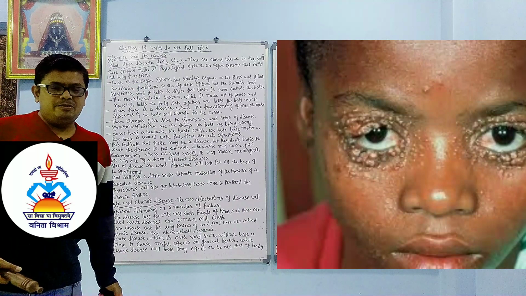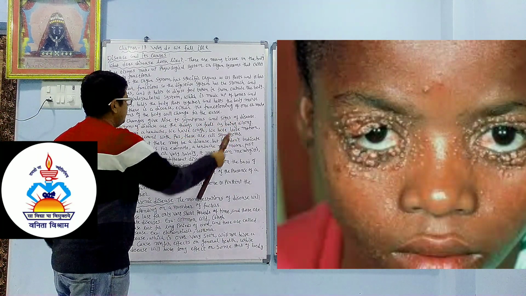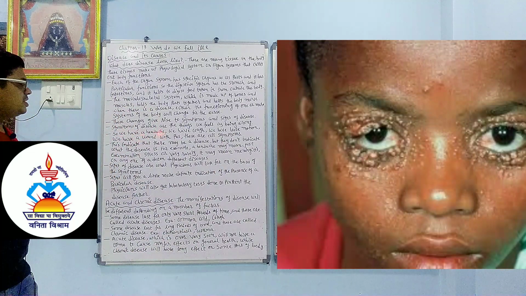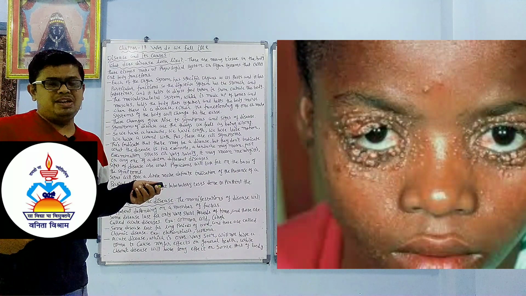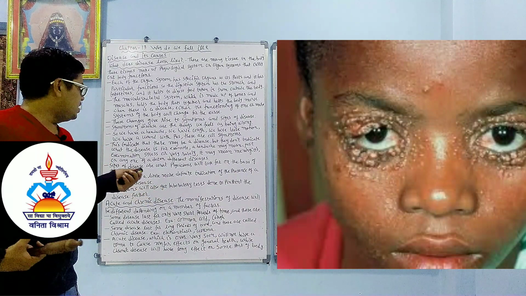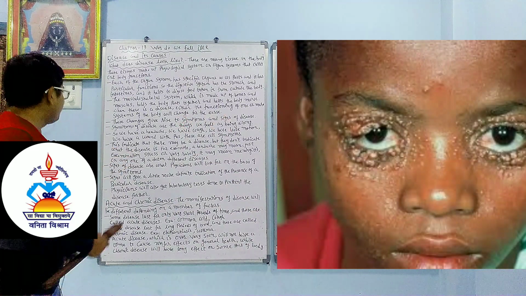Then the problem starts for us. These changes give rise to the symptoms and signs of disease. For example, if there are changes in the digestive system, stomach pain or headache can start because of gas.